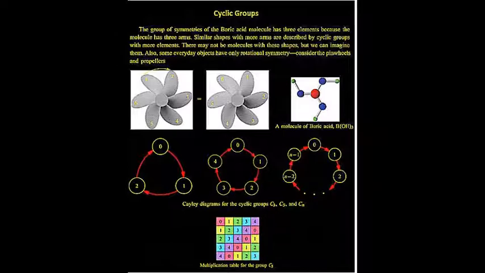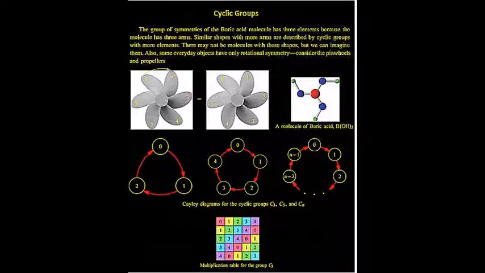The boric acid molecule has 3 arms. So in the group of symmetry of boric acid, we can find only 3 elements. Similar shapes with more arms are described by cyclic groups with more elements. There may not be molecules with these shapes, but we can imagine them.